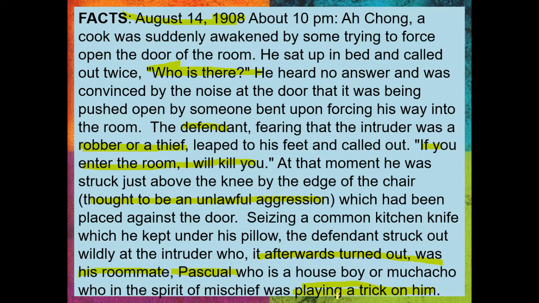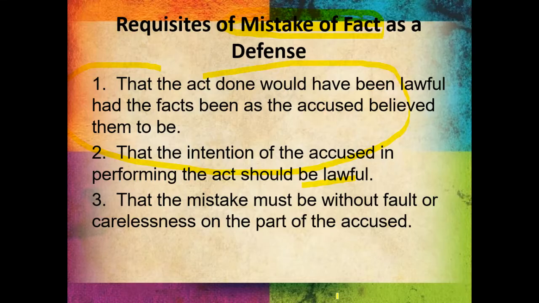Is Achong criminally liable? The answer is no. Hindi. Hindi liable si Achong. Anong defense ni Achong? Mistake of fact.